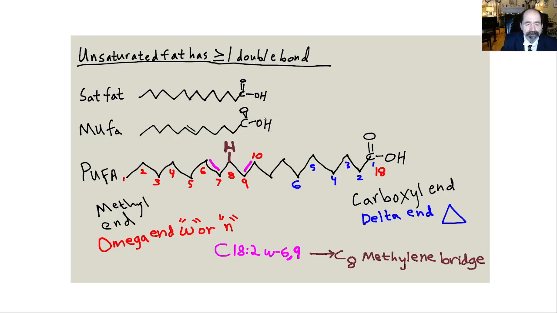Okay, here's a saturated fat, no double bonds. A MUFA, like the most common thing in olive oil, oleic acid, has one double bond. A PUFA, polyunsaturated fat, has multiple double bonds, 2 or more. And I show you that in between, so here's the double bond, this little purple line, and that is the methylene bridge carbon, because it's called a methylene group to have a carbon with 2 hydrogens on it. And I show 1 hydrogen sticking above it, because that's the one that can get snatched away and cause lipid peroxidation.